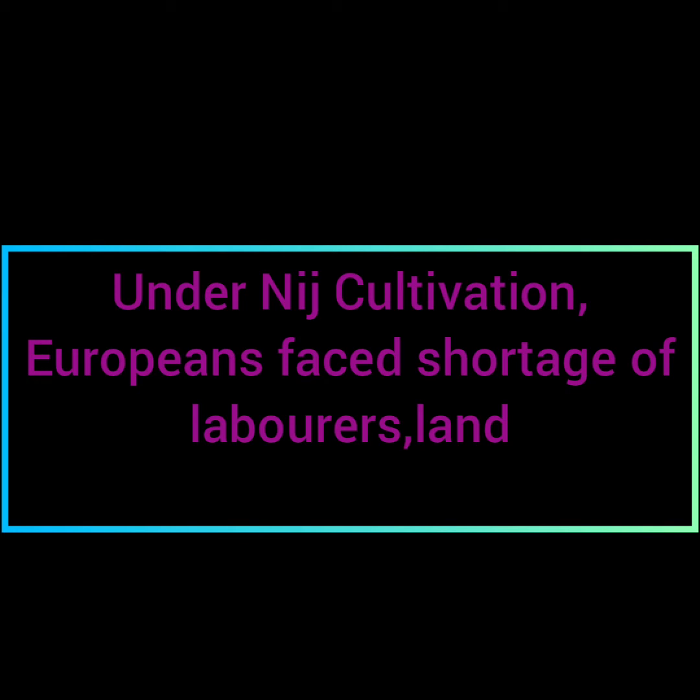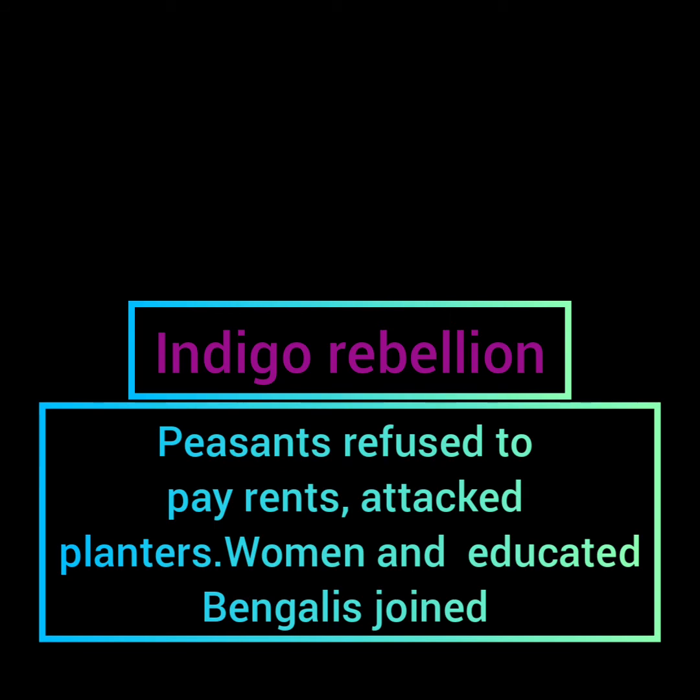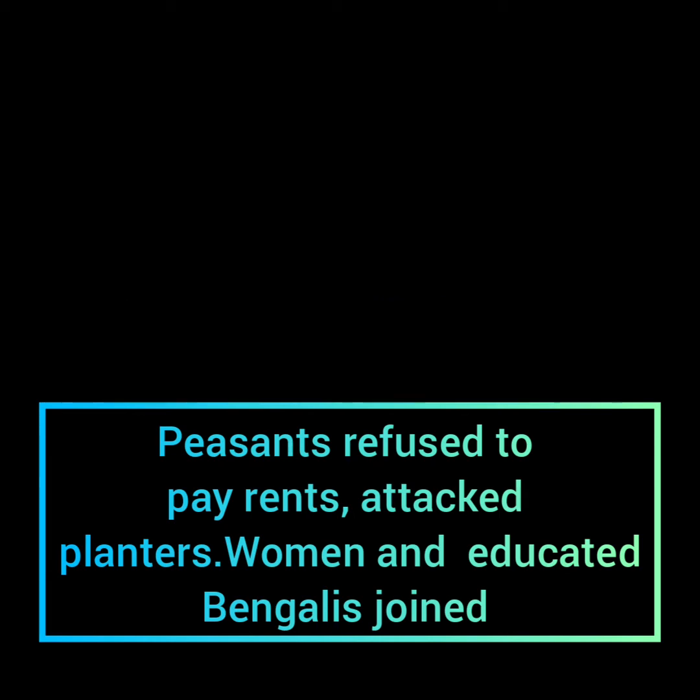Since indigo plantation was not at all good, it led to the Indigo Rebellion of 1859 to 1860 against the indigo planters. The peasants refused to pay rents. They attacked the planters. They attacked the agents of planters. The planters also had agents called gumasthas, who were Indians only, who forced the farmers to grow indigo. They attacked the indigo factories. Women also participated. And why did they attack? Because growing of indigo led to soil infertility.